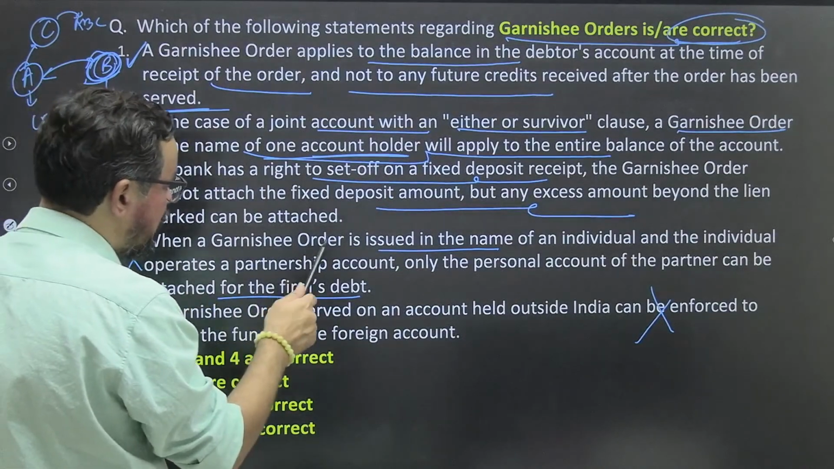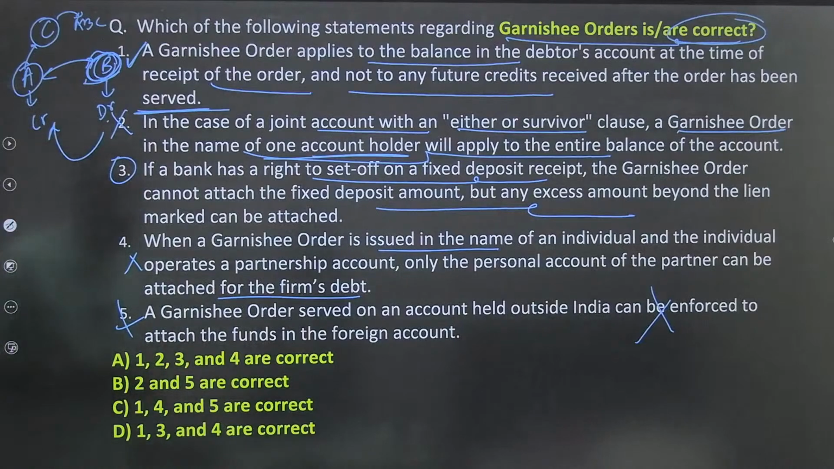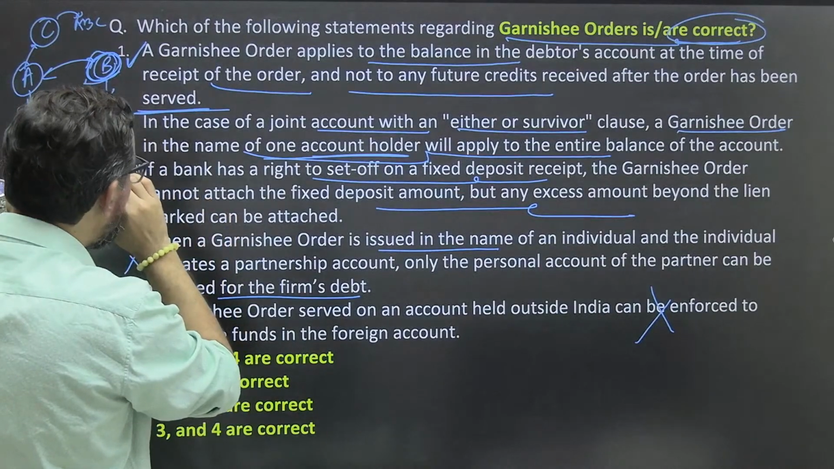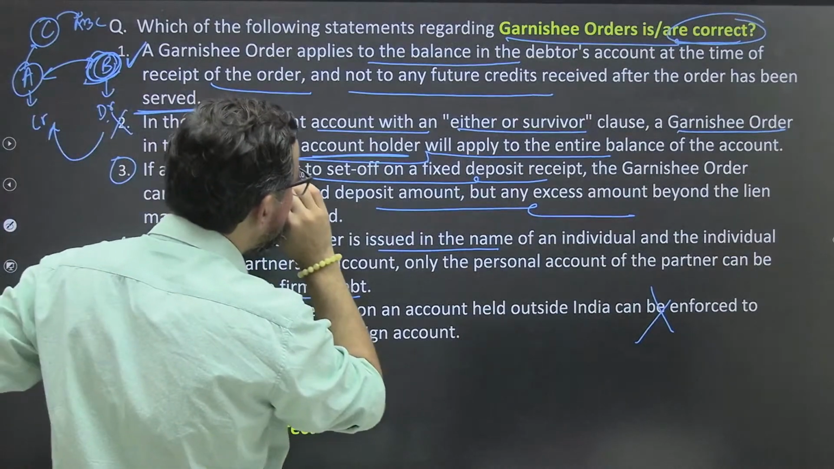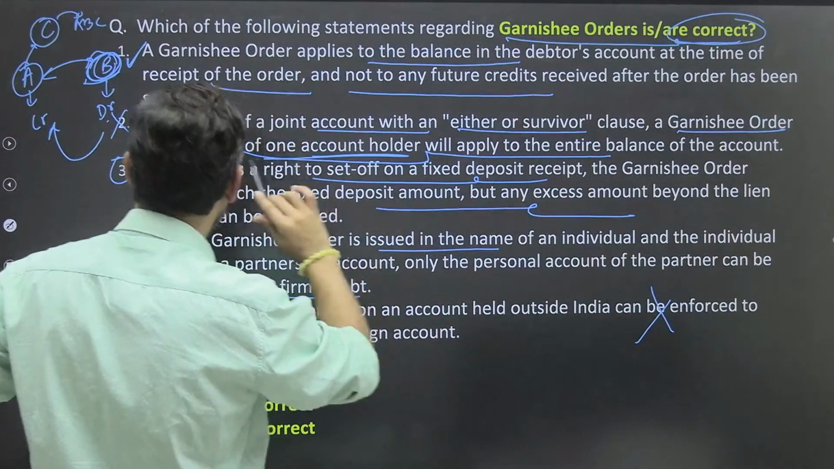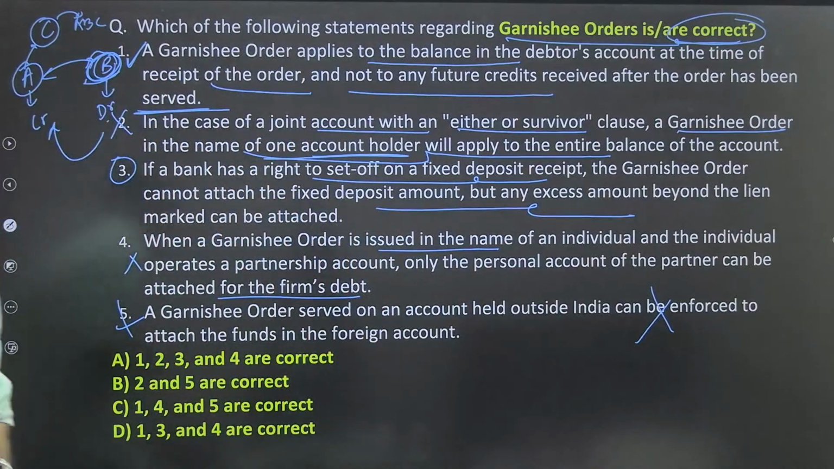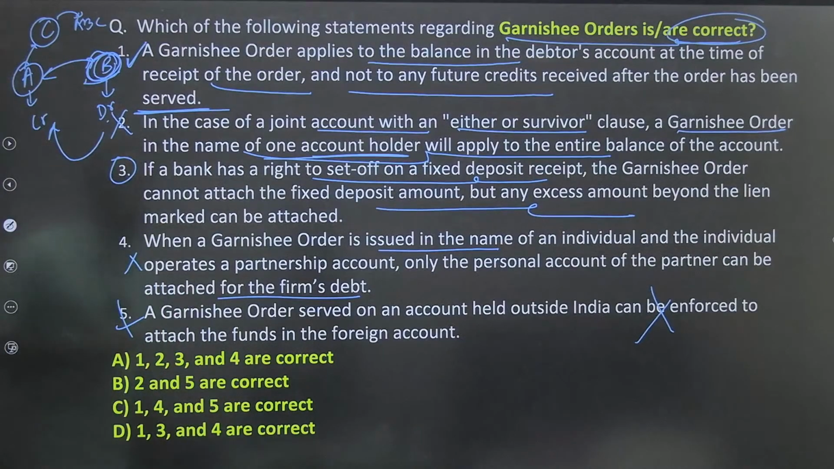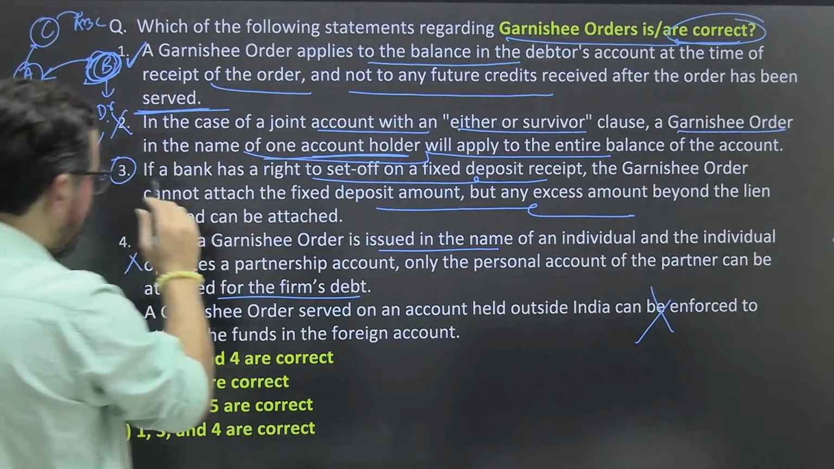4.1 is garnish order. We have to check this particular one. We have to find out the correct statement. So there is one discussion about this. In the case of joint account holders, either or survivor clause, garnish orders. I have to check this particular one. Anjali and others are saying something. I just want to confirm this.